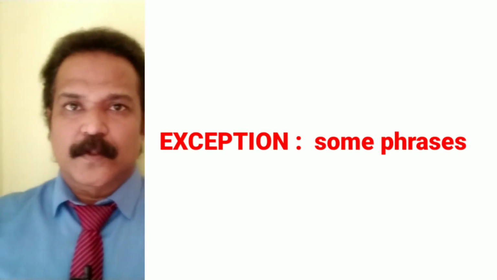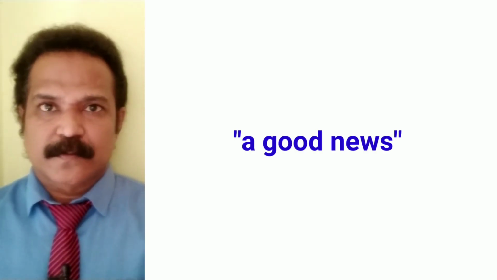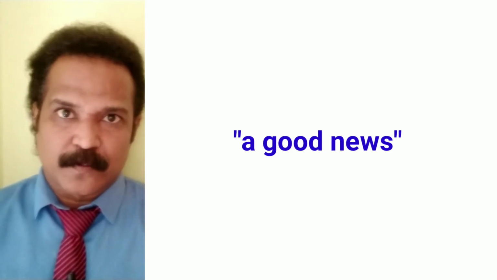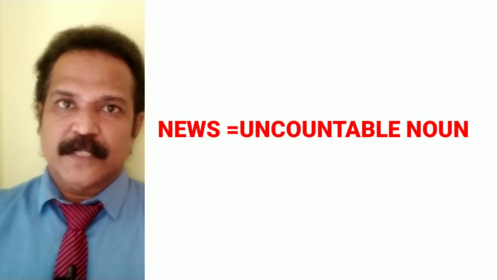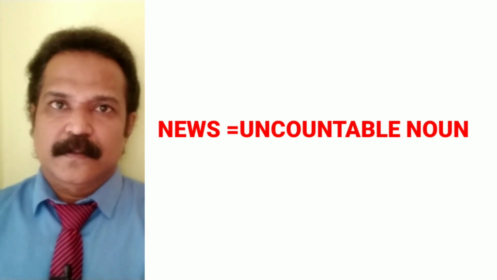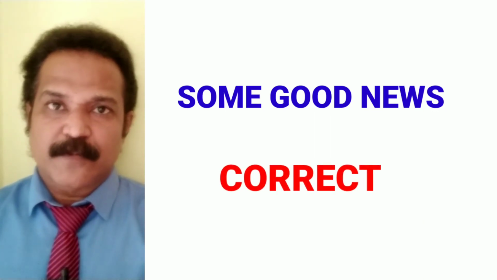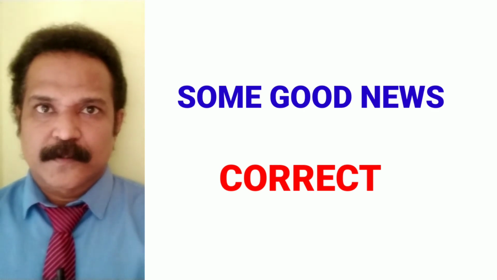Let me quote you some examples to make it more clear. Mostly I heard people say, there is a good news. Now news here is once again an uncountable noun. So you don't use an article here. Except nowadays they have made a good news a phrase. But otherwise, there is some good news. That will be the correct English. So use some, not a good news.